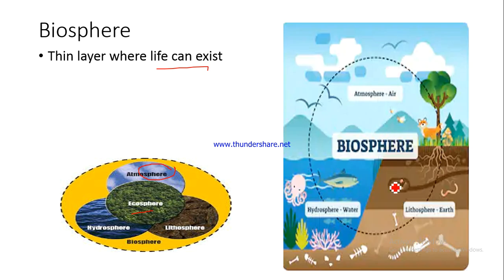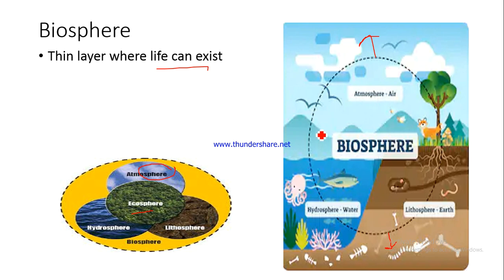Now have a look at this. What I'm trying to tell you is this is the lithosphere, the brown part, and beyond this life is not possible. That is what we are saying. So at a great depth the life is not possible. At a great height in atmosphere the life is not possible. You can only find living organisms up to a particular height. If you go, let's say 200 kilometers, if you start entering the exosphere and the ionosphere, you would not find any life. Likewise in water also.